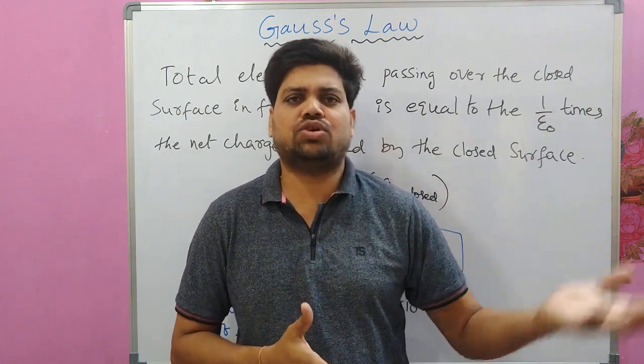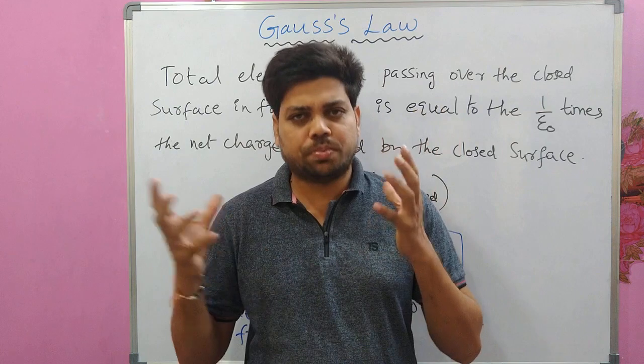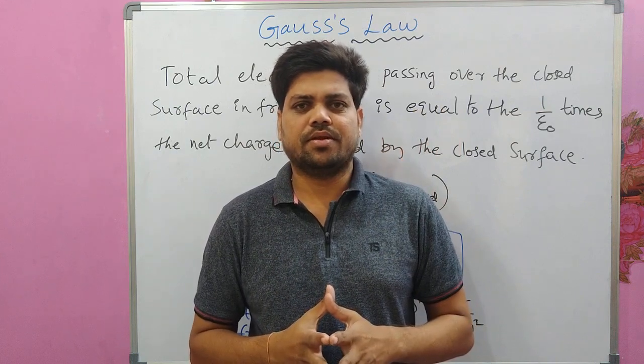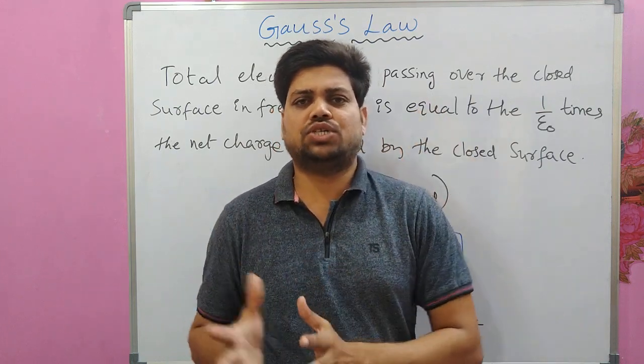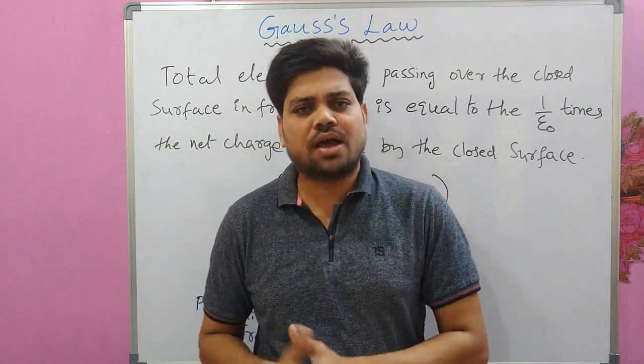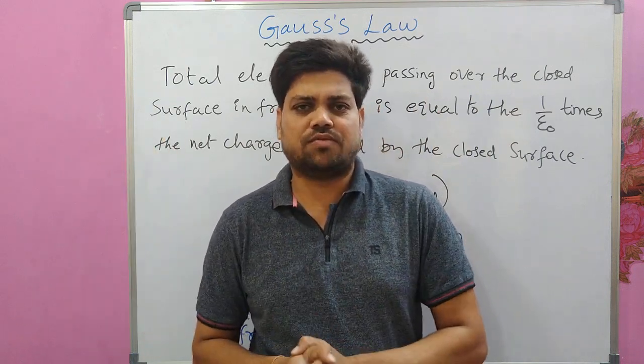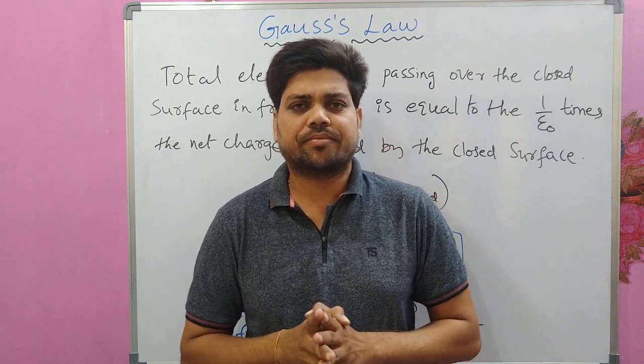Coulomb's law is based on the interaction between 2 point charges, whereas Gauss law is based on the total electric flux passing over the closed surface placed in electric field.